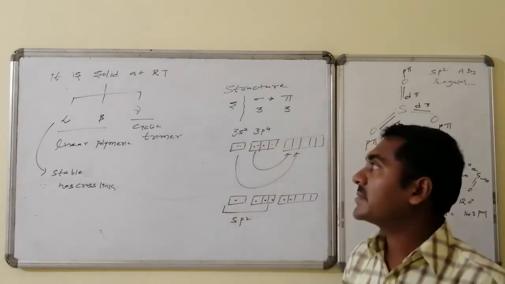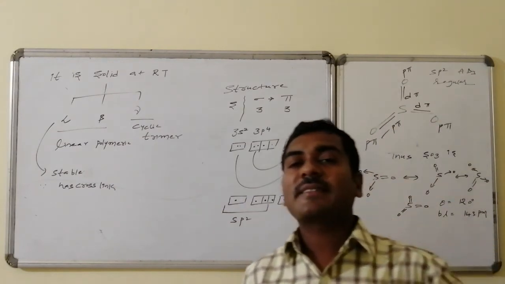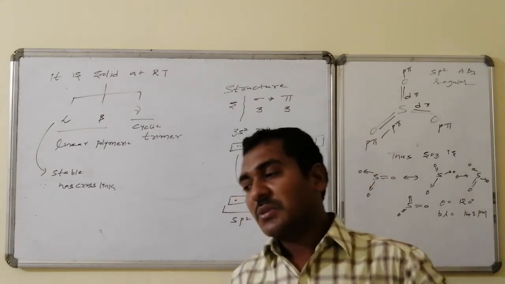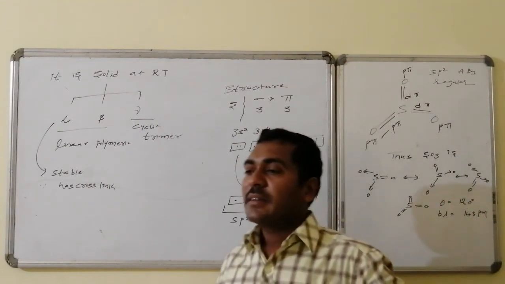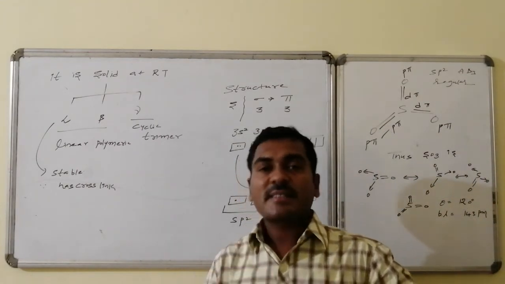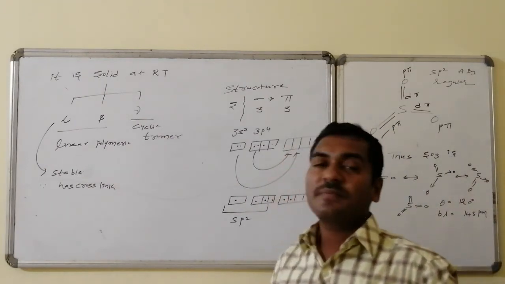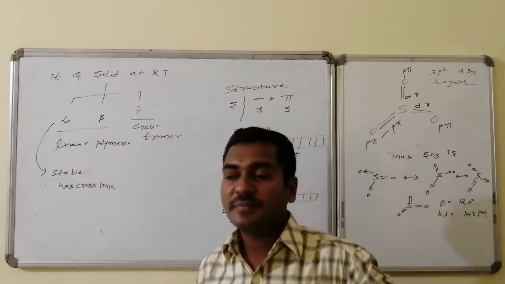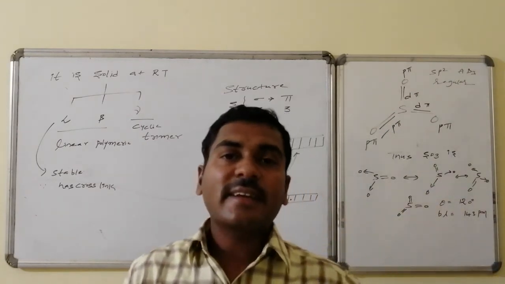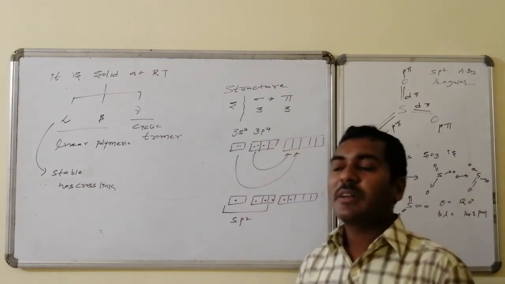143 picometers. Now, at room temperature, sulfur trioxide is present in solid state. So there are solid state structures for sulfur trioxide. One structure is said to be the alpha form, another is the beta, and the next one is the gamma form. Gamma form is a cyclic trimer, whereas alpha and beta are linear polymers.